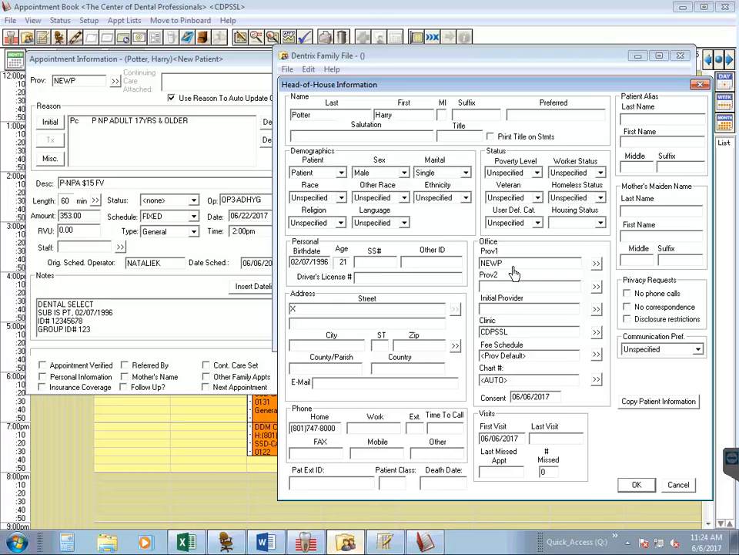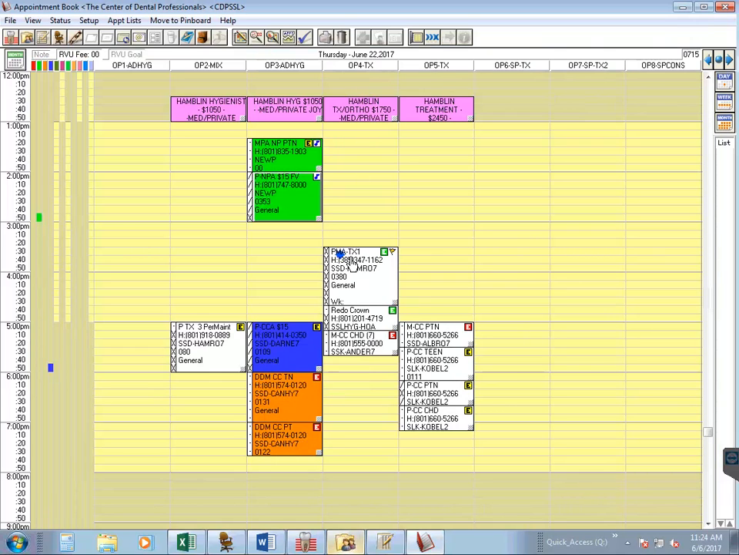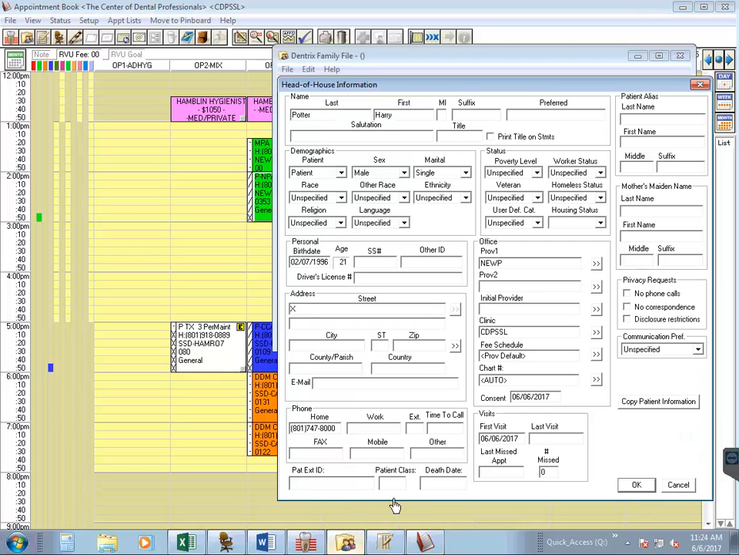So let's go back to our appointment book view to see who we scheduled Harry with. So I'm going to come back over here and select OK. If you look in the blocks, they list what doctor is being scheduled that day. So this day is Dr. Hamblin. His name is in every block. That means we're going to enter in Dr. Hamblin's ID in Harry's family file.